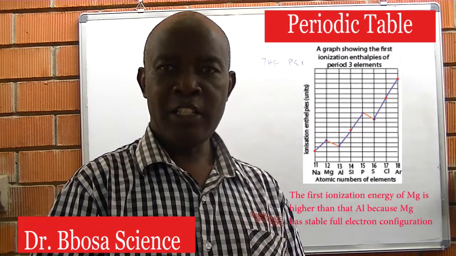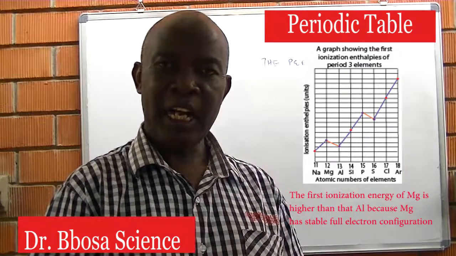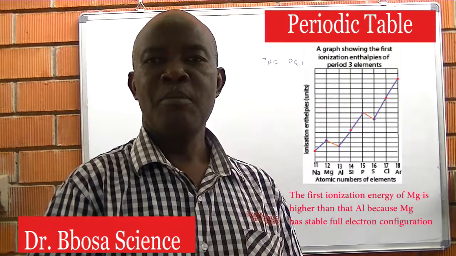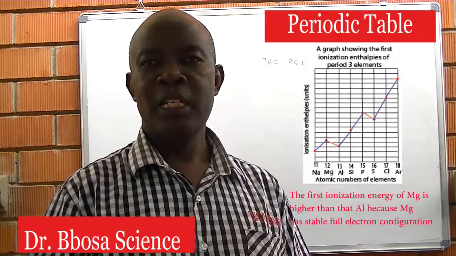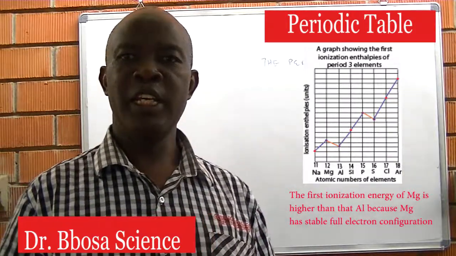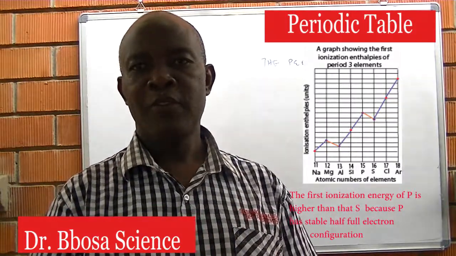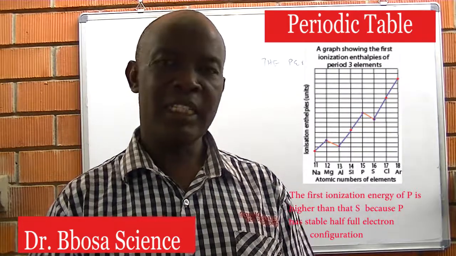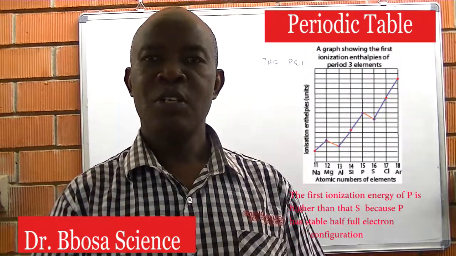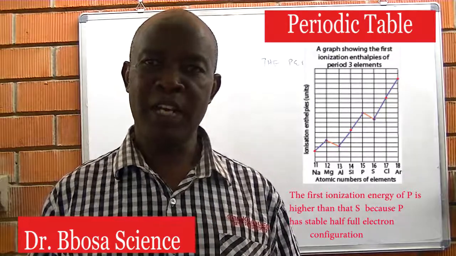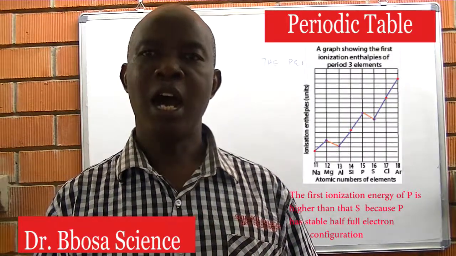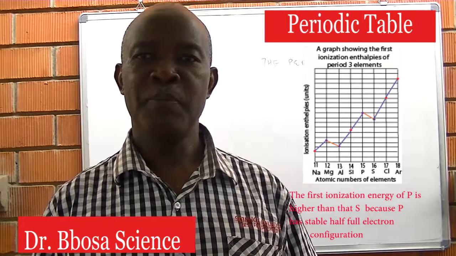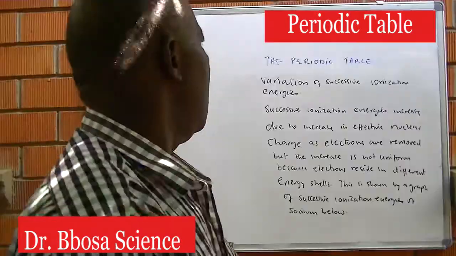The first ionization energy of magnesium is higher than that of aluminium, because from magnesium an electron is removed from a stable full 3s orbital. The first ionization energy of phosphorus is higher than that of sulfur, because from phosphorus an electron is removed from a relatively stable half-full 3p orbital.